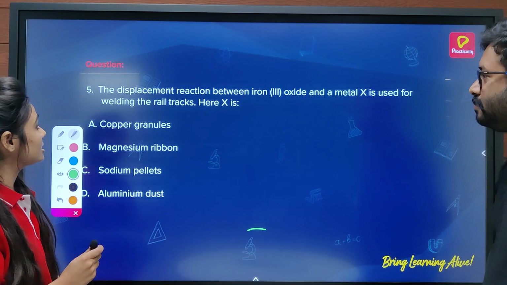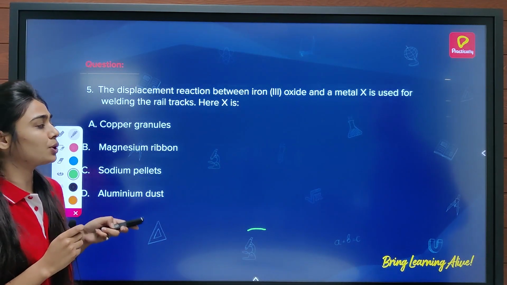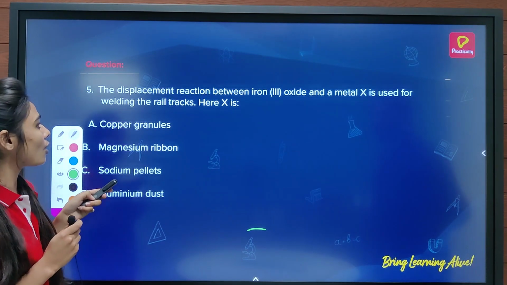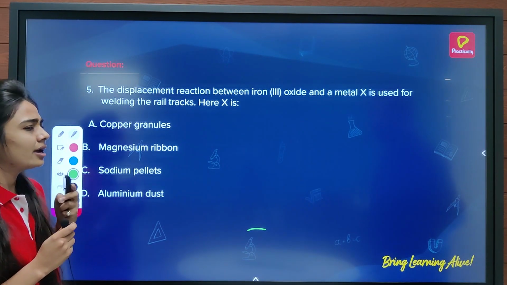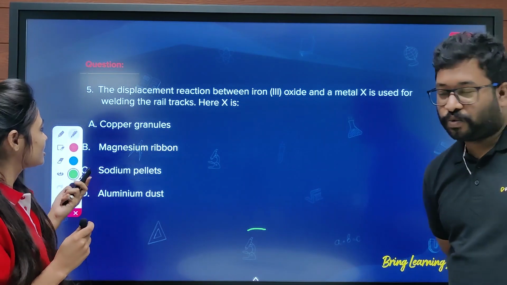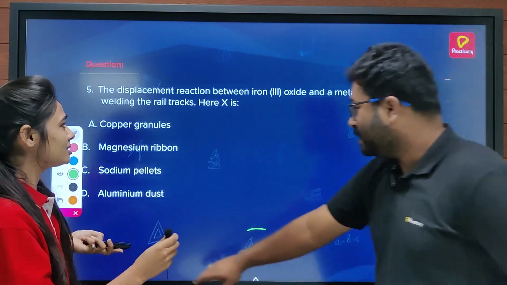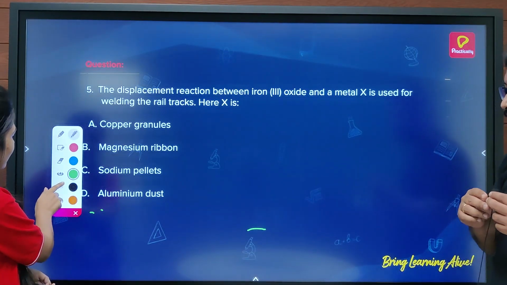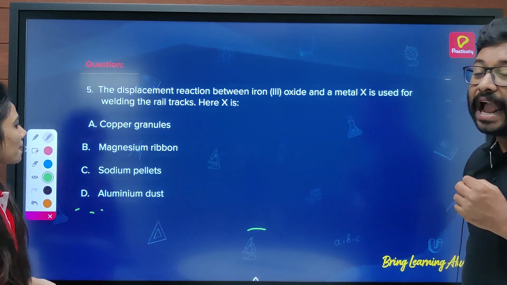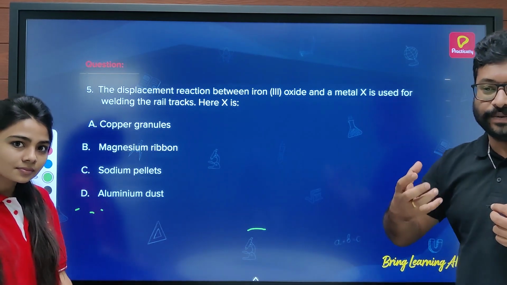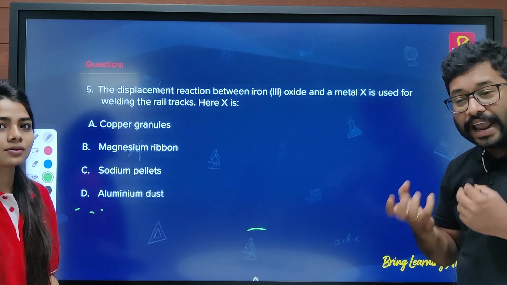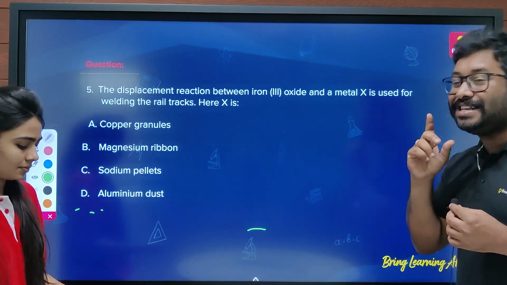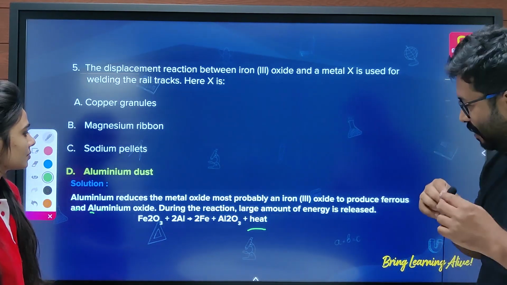Now the next question is the displacement reaction between iron three oxide and a metal X is used for welding the rail tracks. Here X is? Sir, can you answer this? See, it can't be copper granules, it can't be magnesium ribbon, obviously it can't be sodium pellets, it is aluminum dust. Aluminum is a metal which is quite light and has very high strength. That is why the answer should be aluminum dust here.